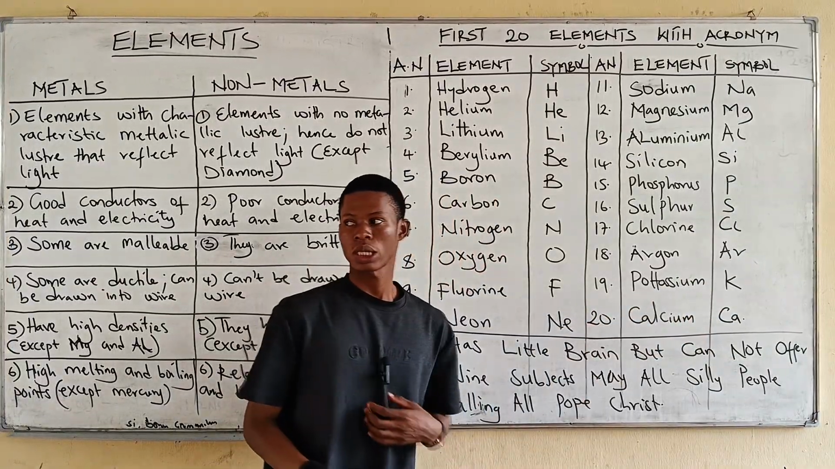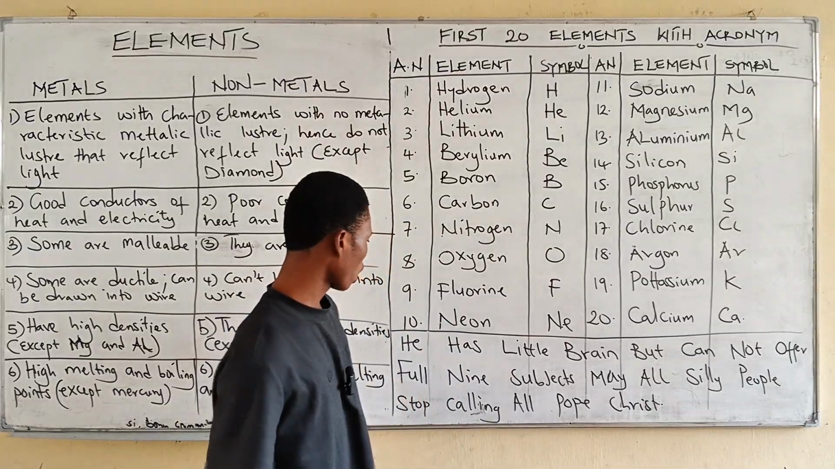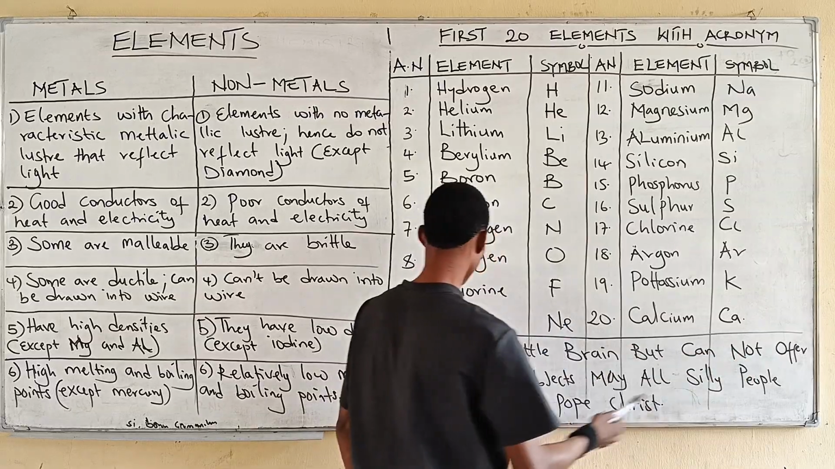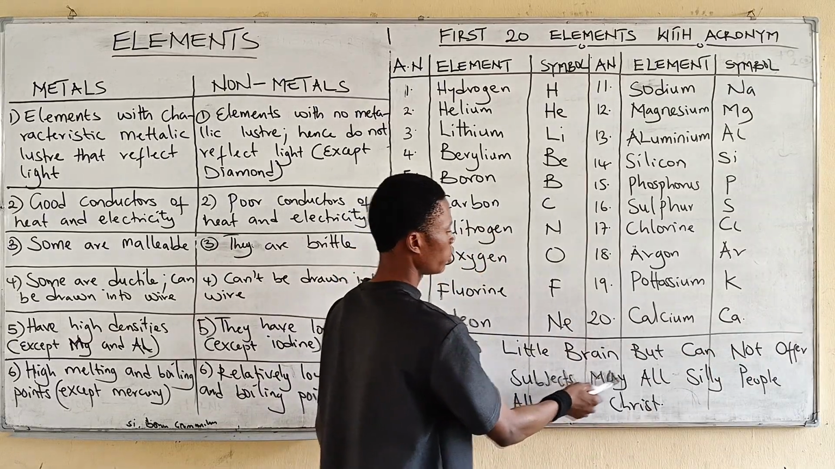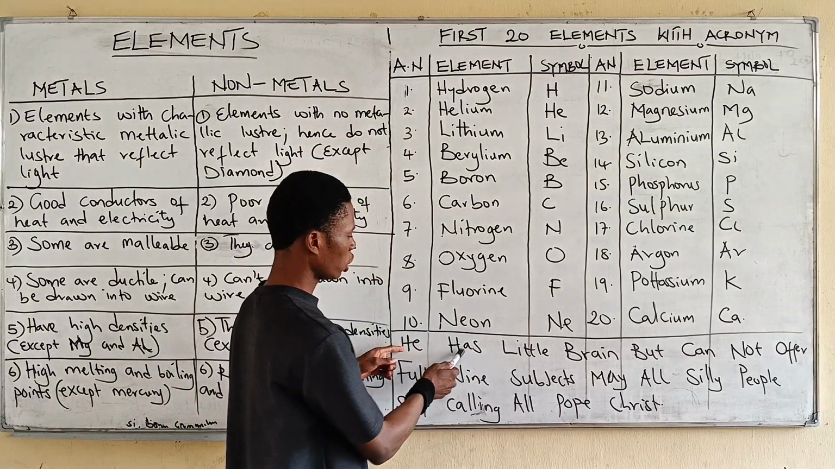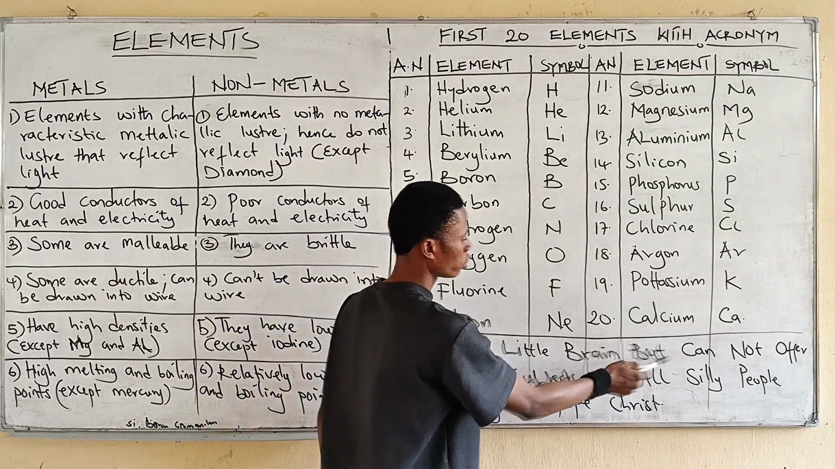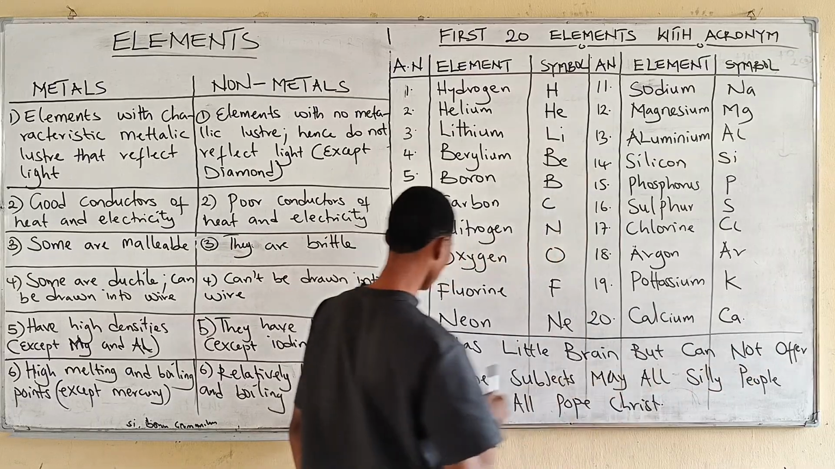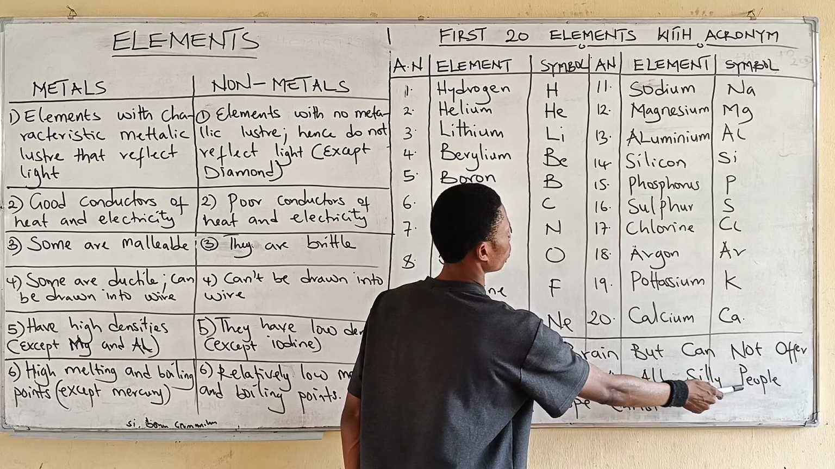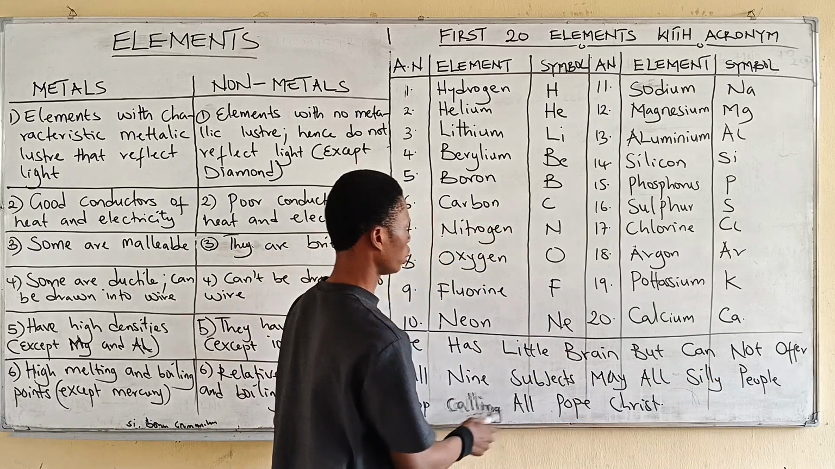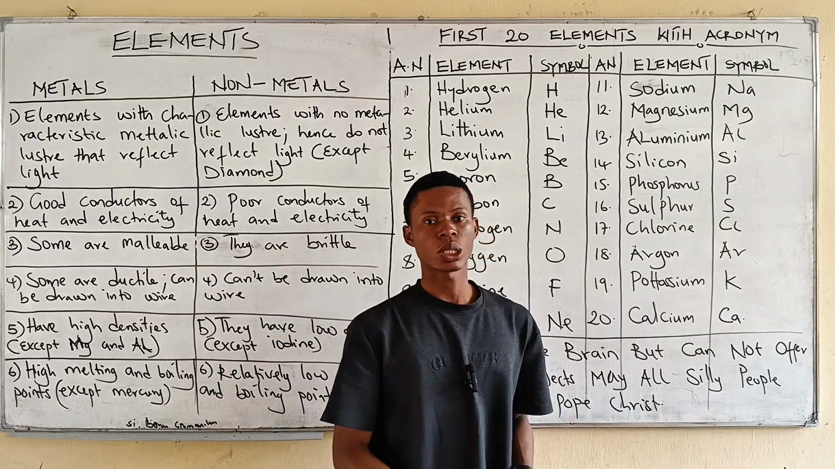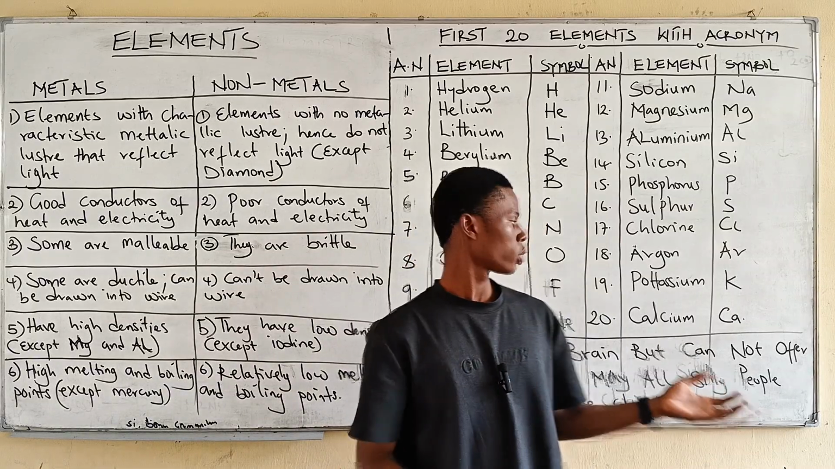So you can actually use that. Or you use this acronym. He has little brain but cannot offer full 9 subjects. May all silly people stop calling all Pope Christ. Where he, hydrogen, helium, lithium, beryllium, boron, carbon, nitrogen, oxygen, fluorine, neon, sodium, magnesium, aluminium, silicon, phosphorus, sulfur, chlorine, argon, potassium, and calcium. So you can actually use this acronym to remember this.